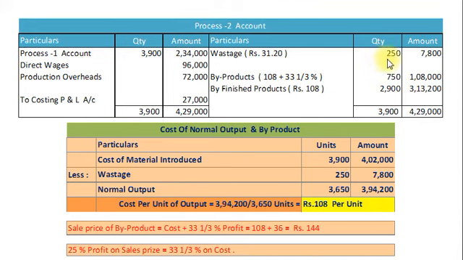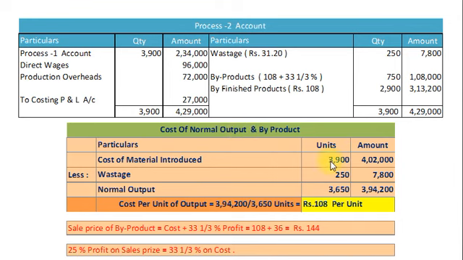Then wastage 250 units sold at rupees 31.20 per unit. So total amount realized 7,800. And byproduct of second process is 750 units. So finished product at the end of second process amounts to 2,900 units, that is 3,900 units input minus 250 wastage minus 750 byproducts. So finished product 2,900. Now we decide the cost of normal output and byproduct.